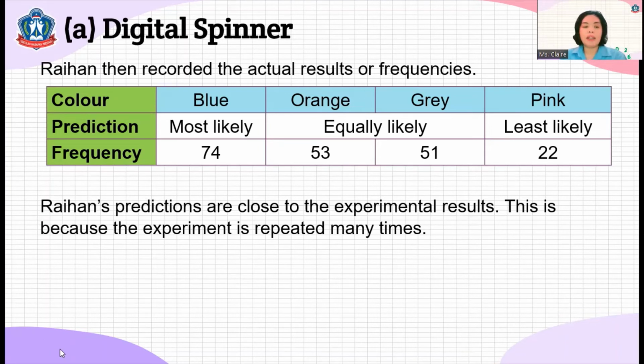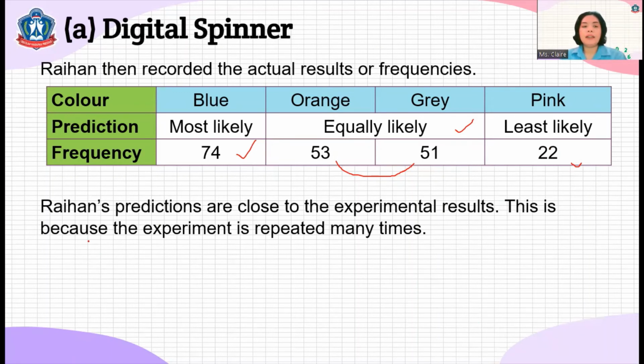As you remember earlier, Raihan made the prediction without spinning first. If you observe, 74 is actually the most likely. This is correct. When we say equally likely, half of 200 is 100. These two should get at least 100, and 53 plus 51 is 104. It's actually close. Then less likely is below the half. Half of 200 spins is 100. This is below, so that is least likely.